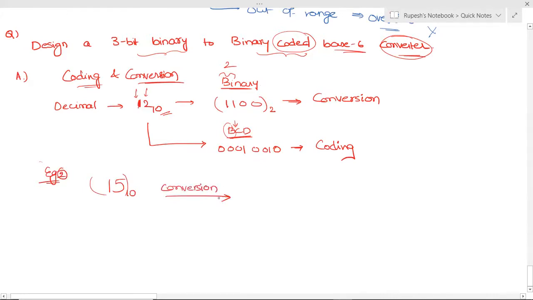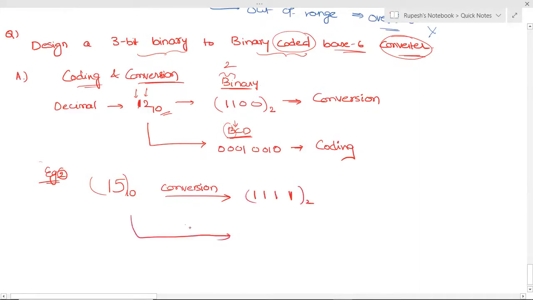If you convert it, you will have 1101 in binary form. Correct? Sorry, 15 doesn't give 1101. 15 stands for 1111 in binary form.